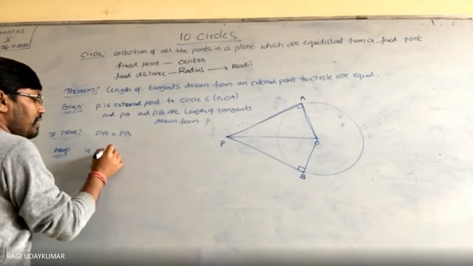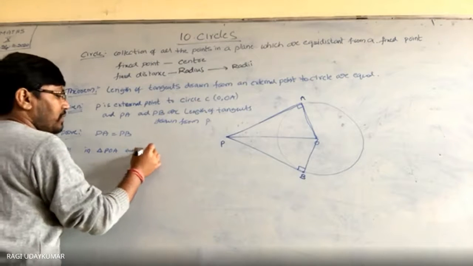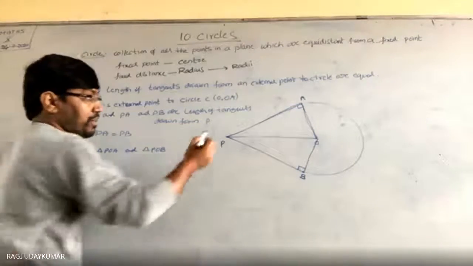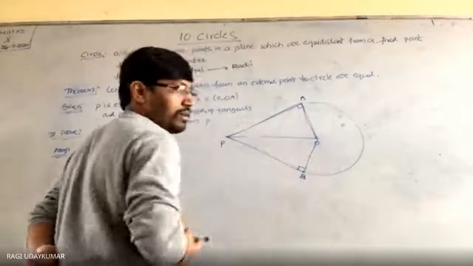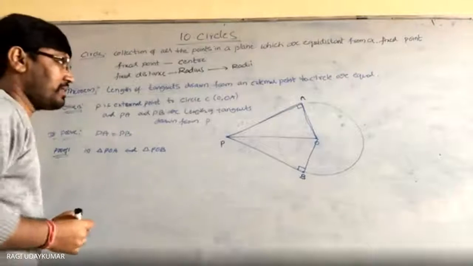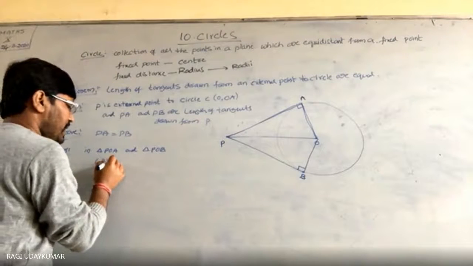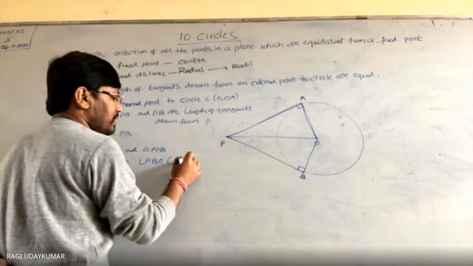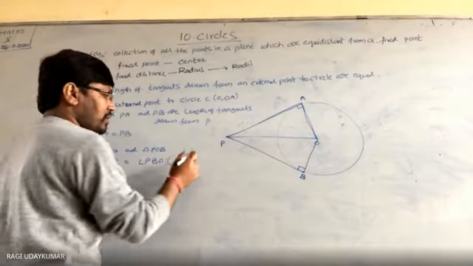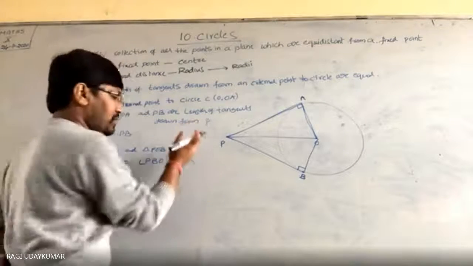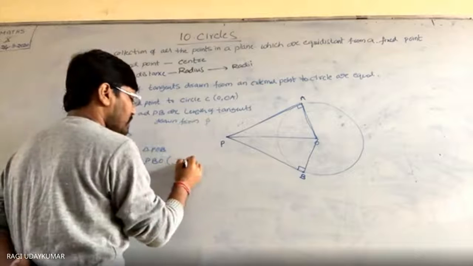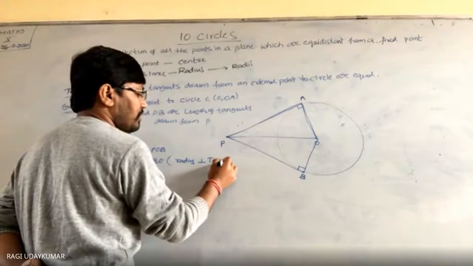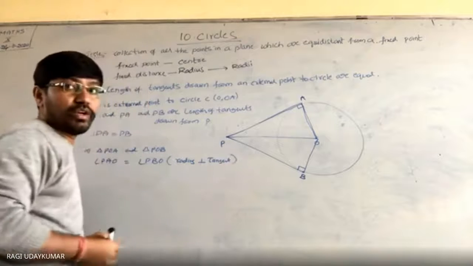In triangle POA and triangle POB, both are right angle triangles. Angle PAO is equal to angle PBO, because both are 90 degrees, because the radius is perpendicular to the tangent. You can write here: radius is perpendicular to the tangent.